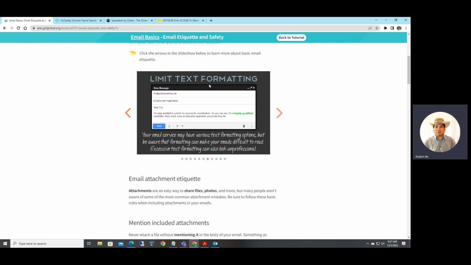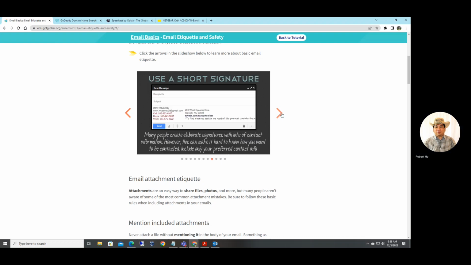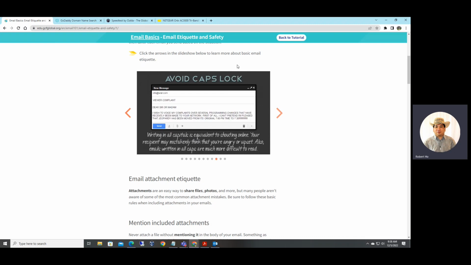Limit text formatting. Your email service may have various text formatting options, but be aware that a lot of formatting can make your email difficult to read. So use it wisely. Use a short signature. This is basically your contact information.